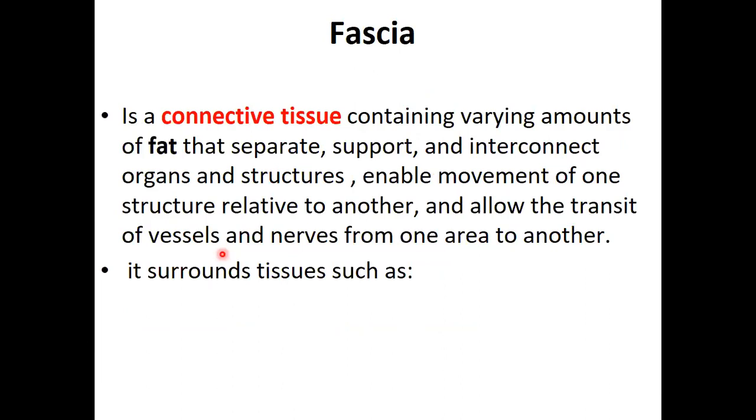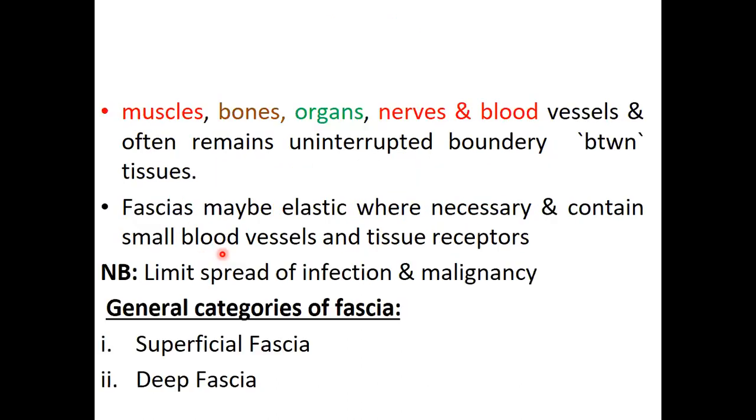So last thing now to look at today is fascia. So fascia is simply connective tissue. Now, when we discussed connective tissue, we said connective tissue proper is categorized into two. We have dense and loose connective tissue. So fascia is both. We have fascia that is dense connective tissue. We also have fascia that is loose connective tissue.